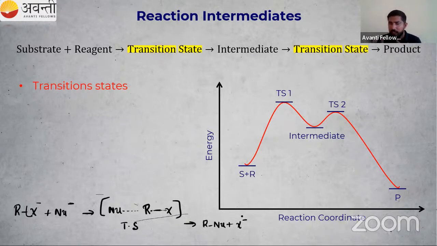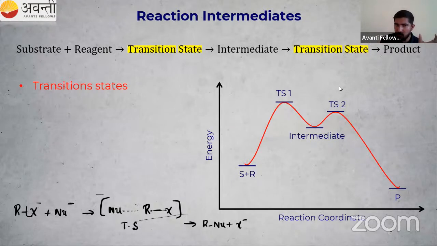So in between, there are intermediates and some transition state. It is very difficult to isolate this transition state. I can't even see this transition state. Within a fraction of time, it will change to an intermediate, then intermediate to a product. So this is the transition state.